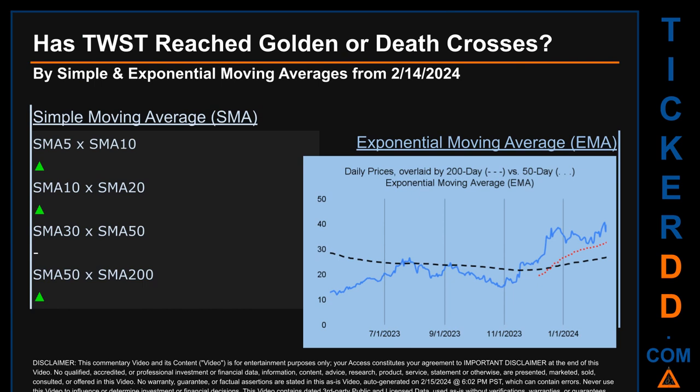Has TWST price reached golden or death crosses? Golden cross and death cross are basic signals that compare average prices across two specified trade day ranges, a short-term versus a long-term range.